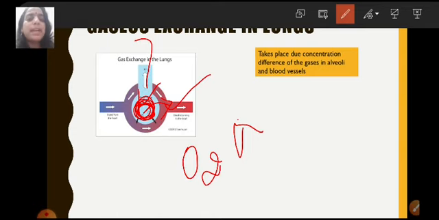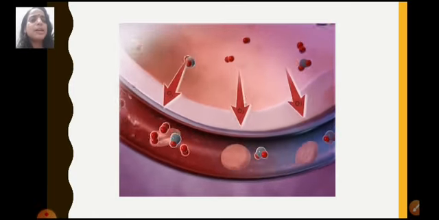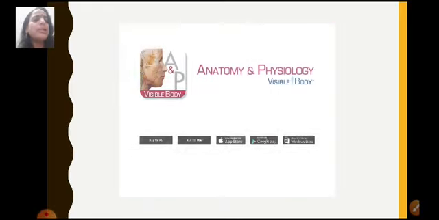Whereas the blood that is carrying carbon dioxide from the heart has a higher concentration of carbon dioxide, and the concentration of carbon dioxide in the alveoli is less. So due to the concentration gradient, the carbon dioxide from the blood will diffuse into the alveoli. So you can see that the whole gaseous exchange is taking place just because of the concentration gradient. Carbon dioxide is moving into the alveoli, whereas oxygen is coming into the bloodstream.